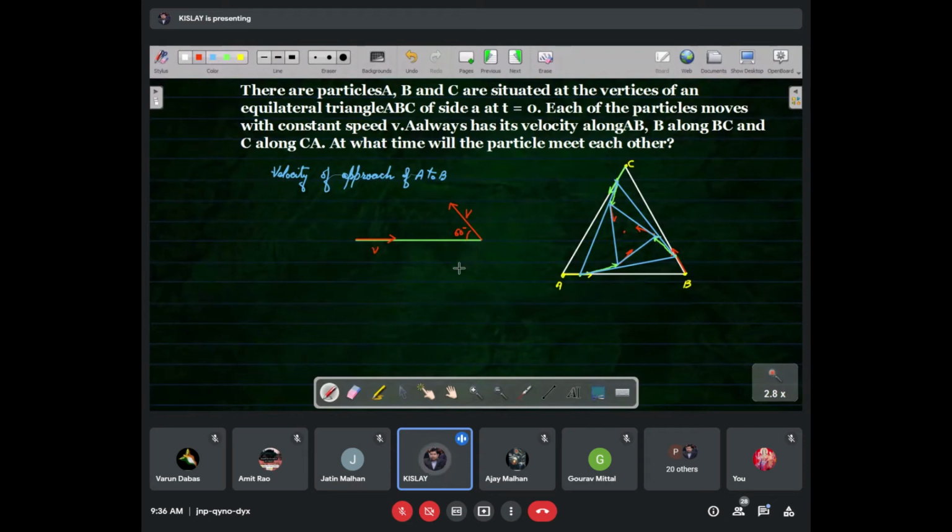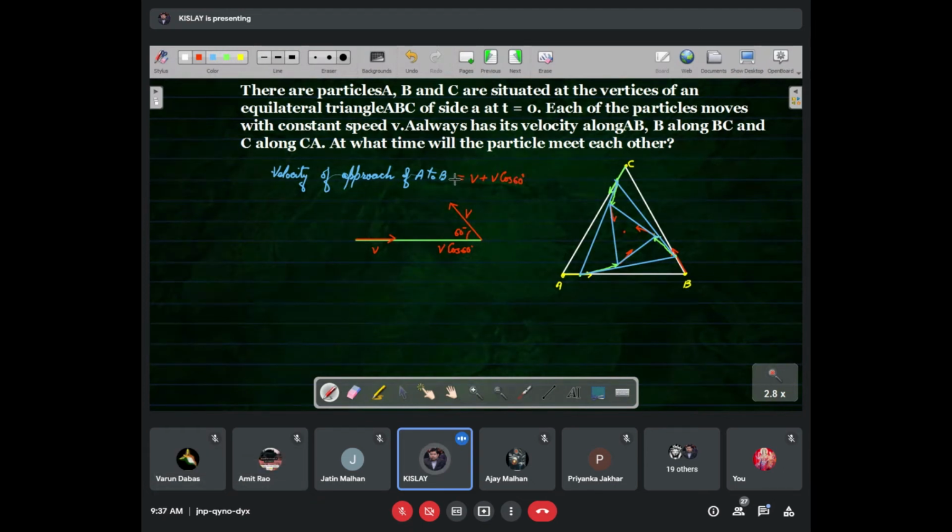So if we want to find the velocity of approach, then it will be V plus, this V is the velocity of A towards B. And B also has a velocity towards A, that is V cos 60. So this will be V plus V cos 60.